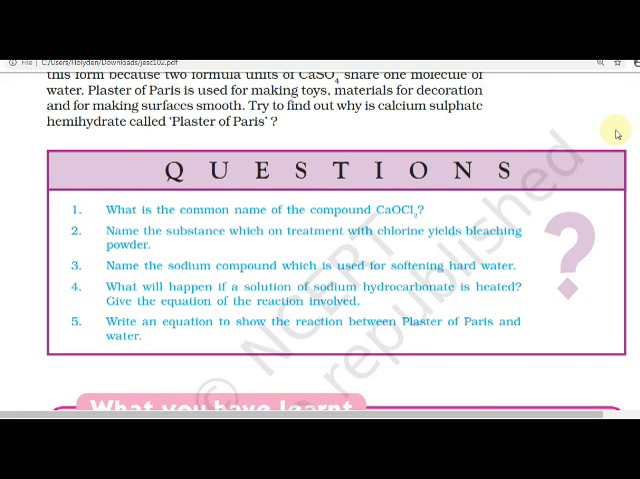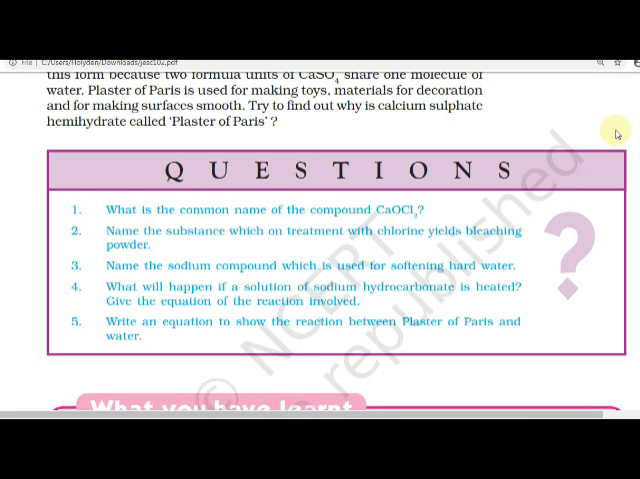Give the equation of the reaction involved. Yes, carbon dioxide and all those things are removed. Washing soda, all these things. So you have to write down. The reaction is given. You have to search and find it out and write it down.